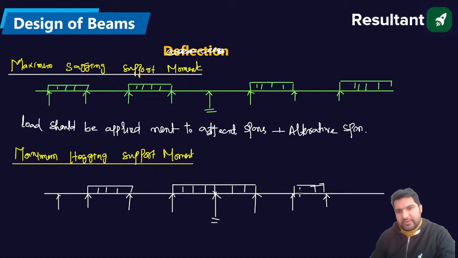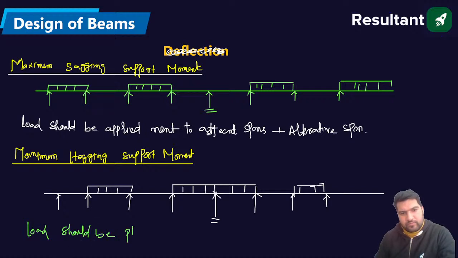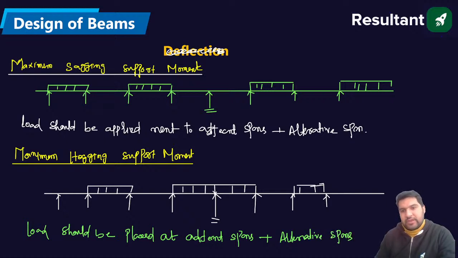So load should be placed at what? At adjacent spans plus alternative spans.